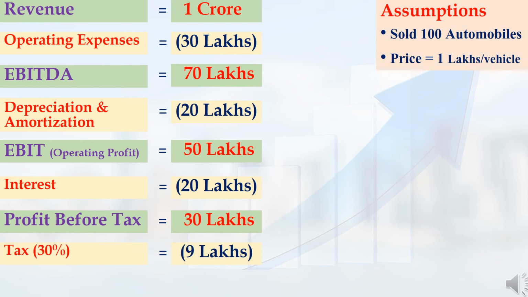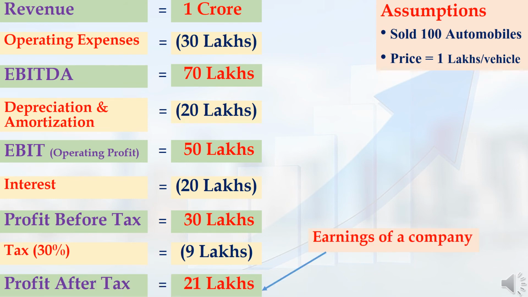Company tax is 30%. Of 30 lakh rupees, 30% is 9 lakh rupees. This 9 lakh rupees I have to pay as tax to the government. From 30 lakh rupees, if I deduct 9 lakh rupees, I will get a balance of 21 lakh rupees. This is the actual earnings of my company, that is, profit after tax is 21 lakhs. While doing fundamental analysis, profit after tax is one of the important parameters. If any company's profit after tax is increasing year by year, then it is a positive sign for that company.